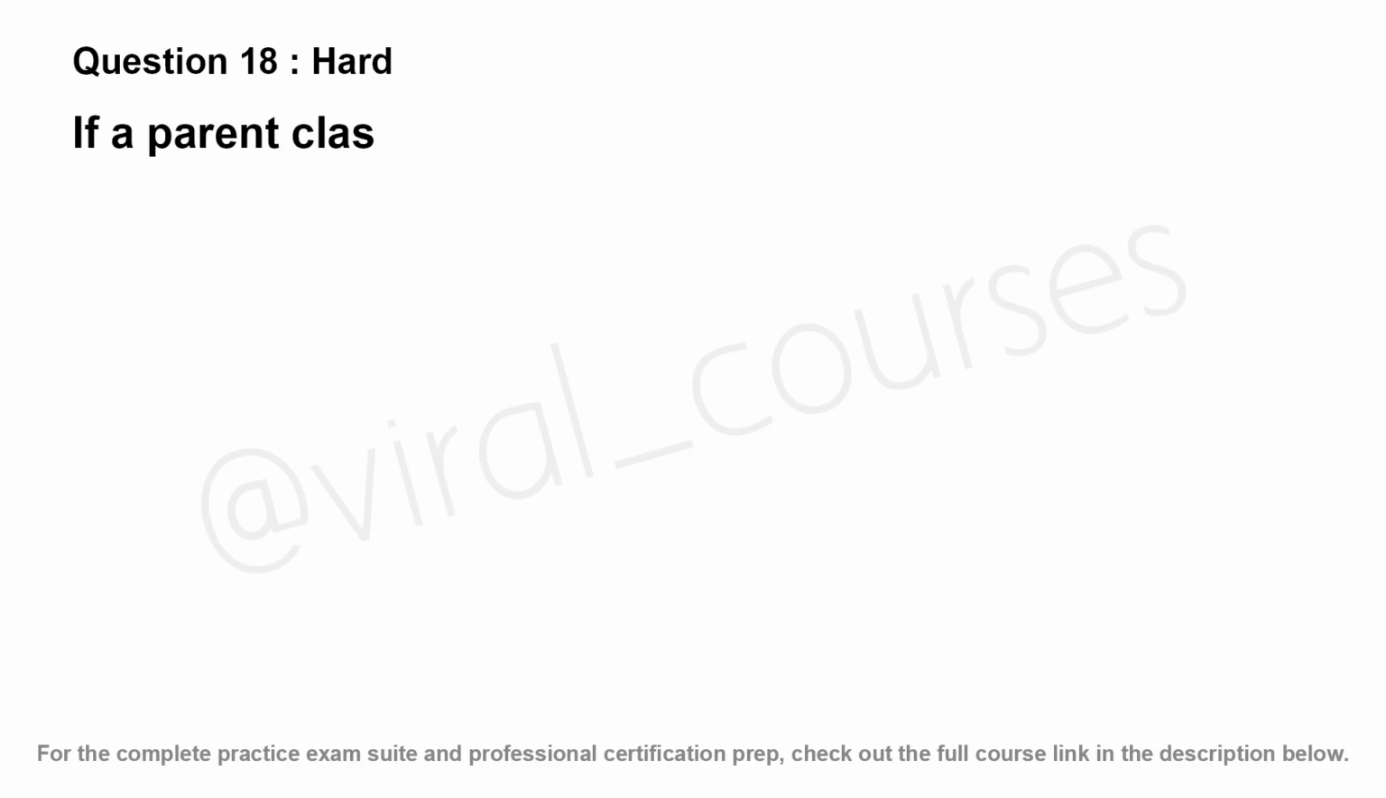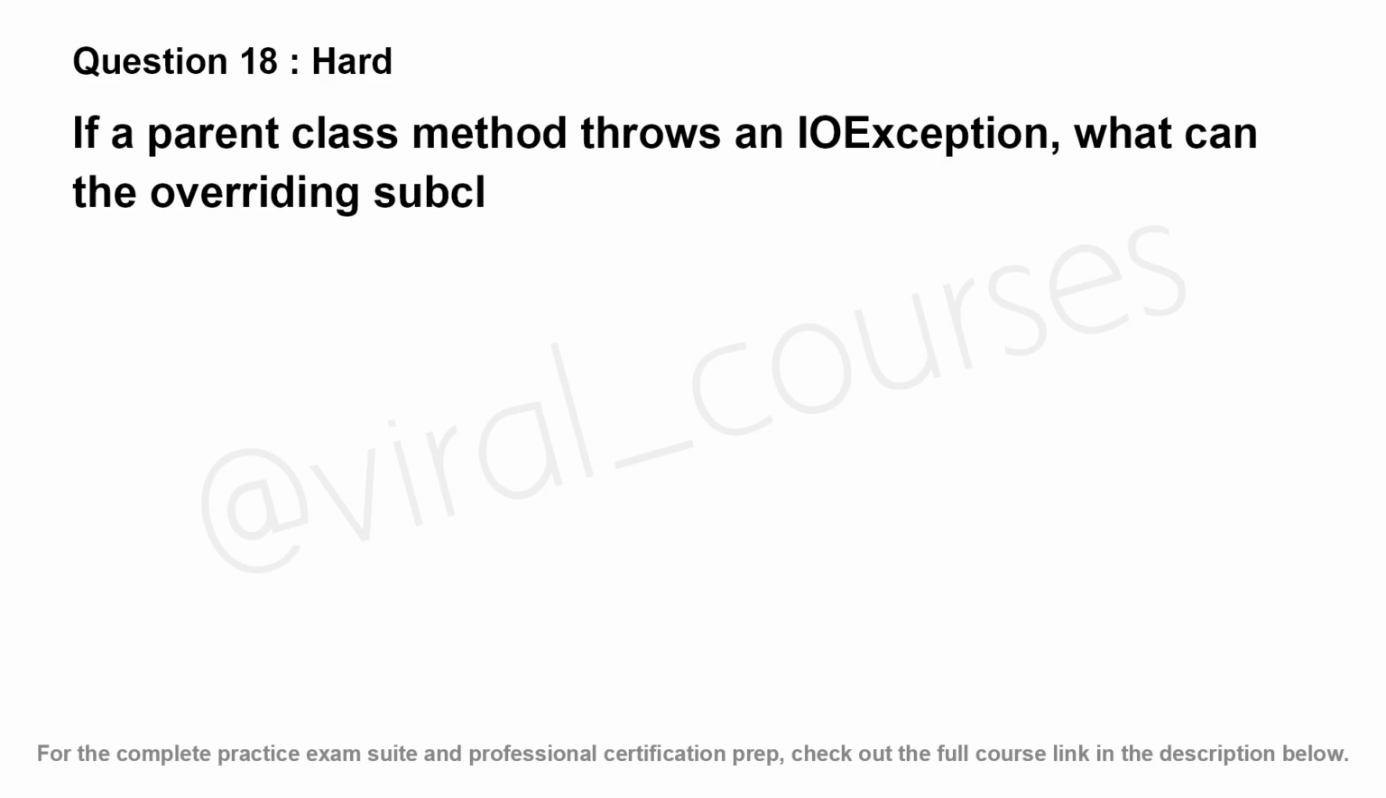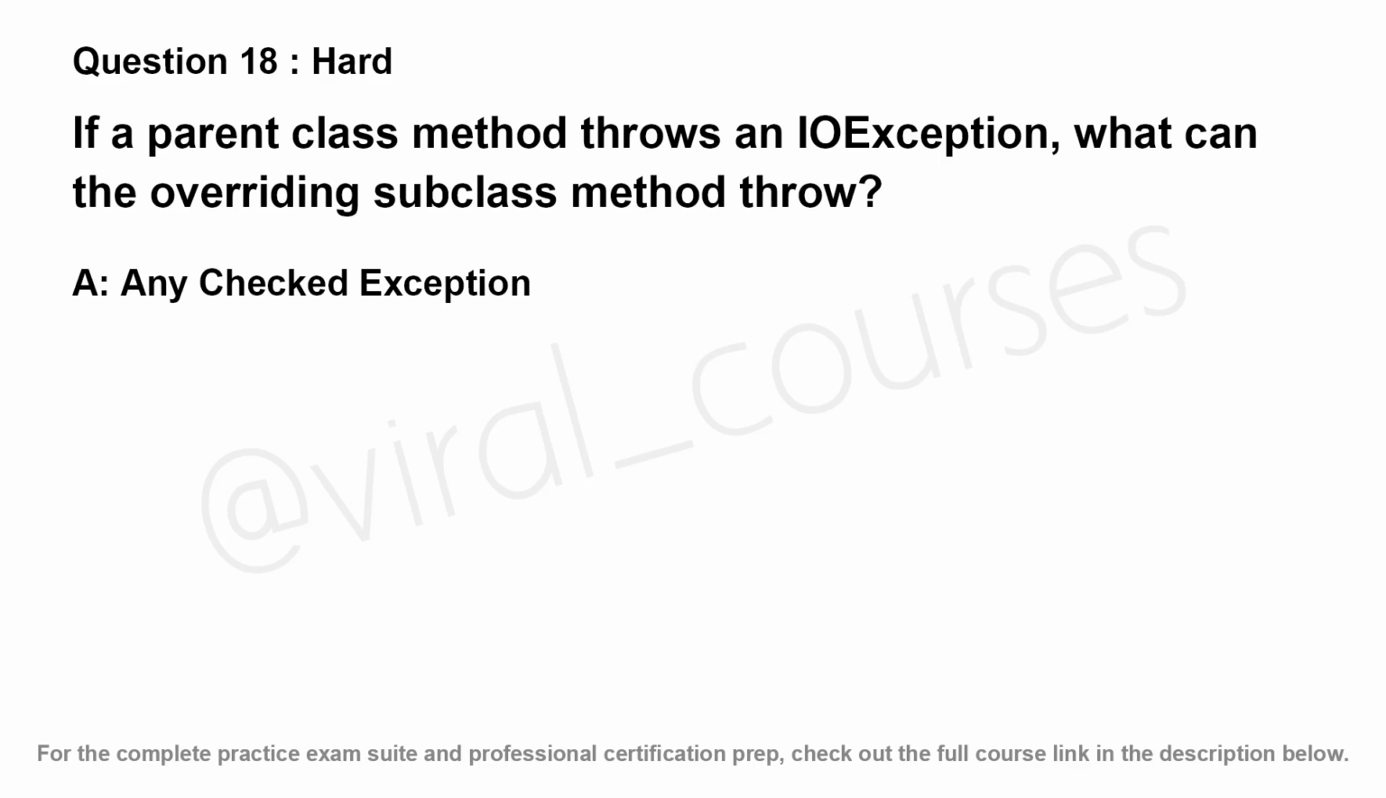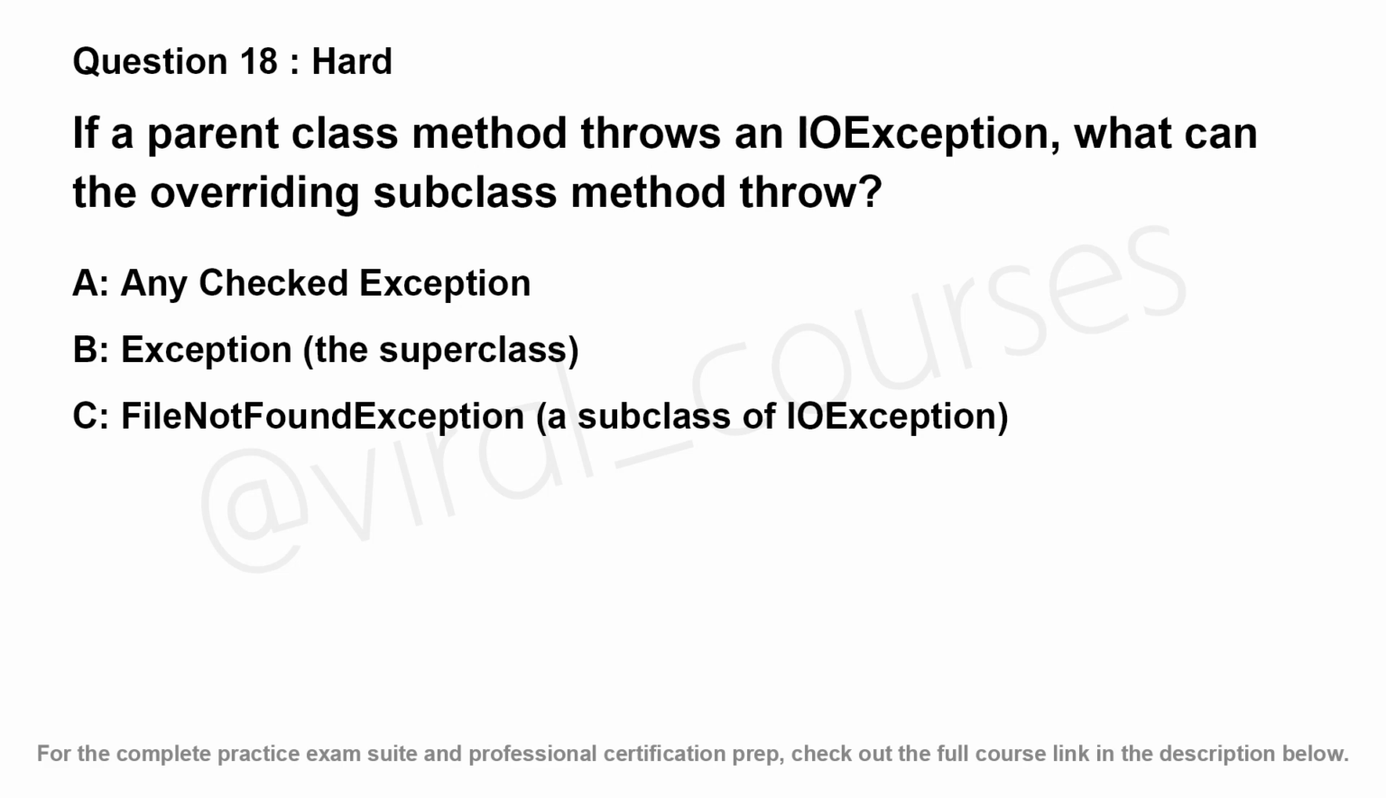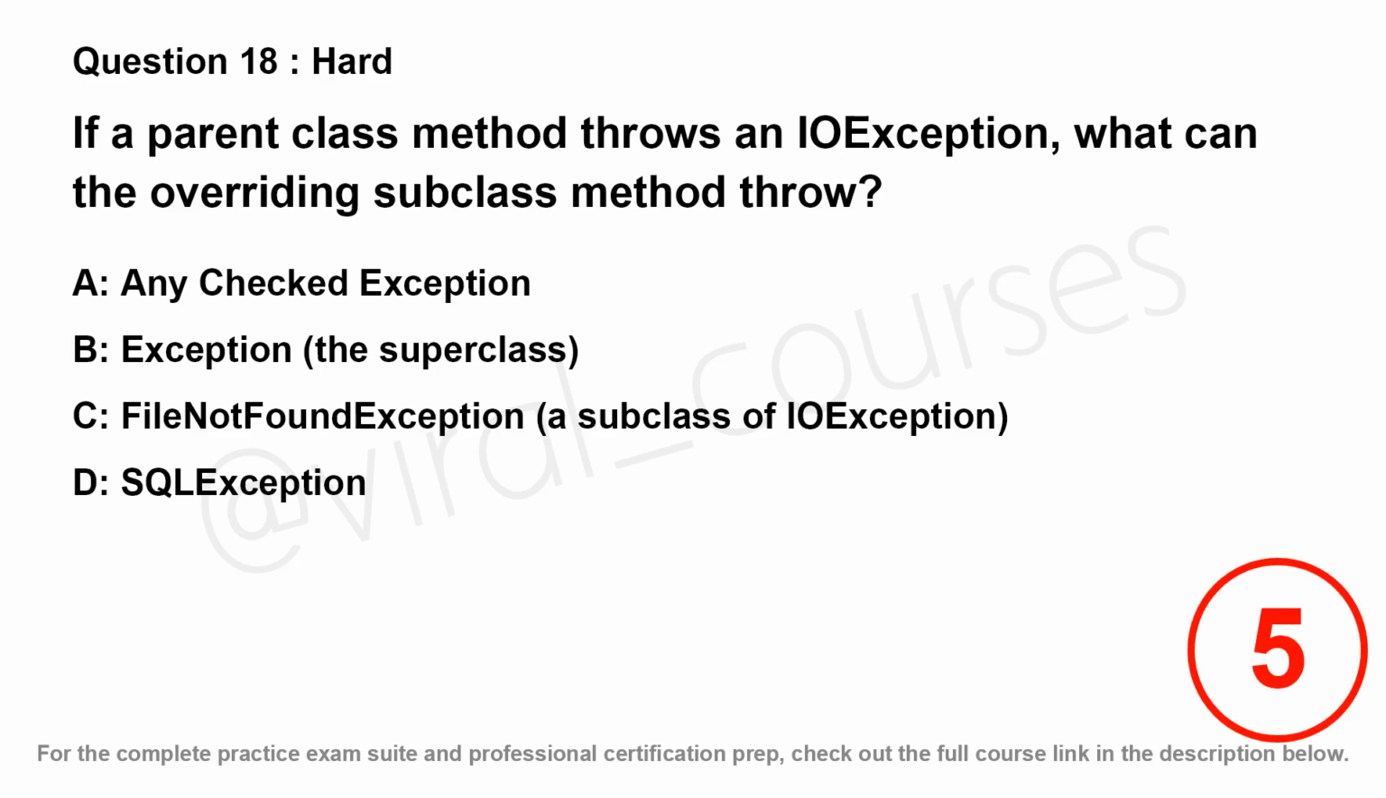If a parent class method throws an IOException, what can the overriding subclass method throw? Option A, any checked exception. Option B, Exception, the superclass. Option C, FileNotFoundException, a subclass of IOException. Option D, SQLException.